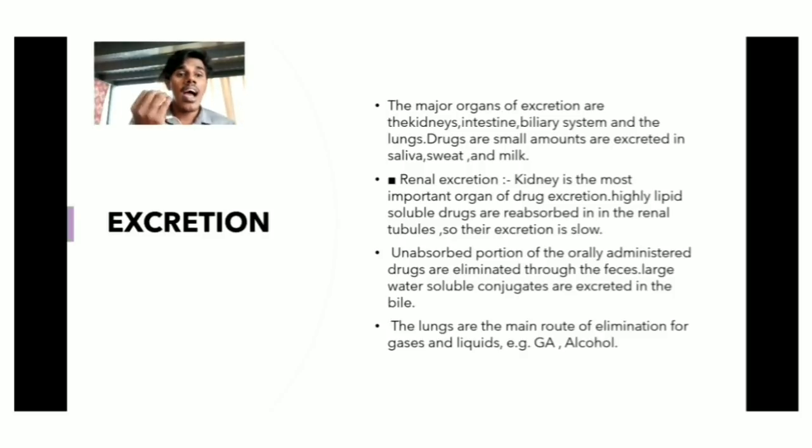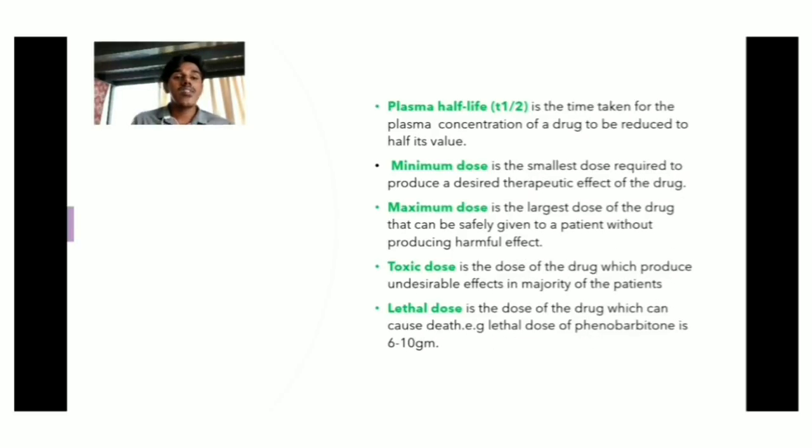Okay, highly lipid soluble drugs are reabsorbed in the renal tubule, so their excretion is low. Next, the unabsorbed portion of orally administered drugs is eliminated through the feces. Large water soluble conjugates are excreted in the bile. The lungs are the main route of elimination of gases and liquids, for example general anesthetics and also alcohol. Okay, next are some terms.